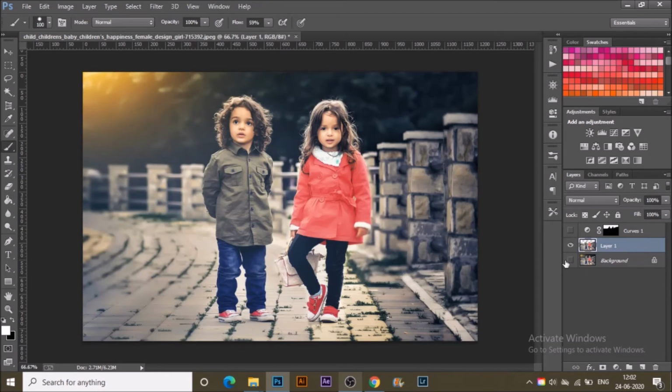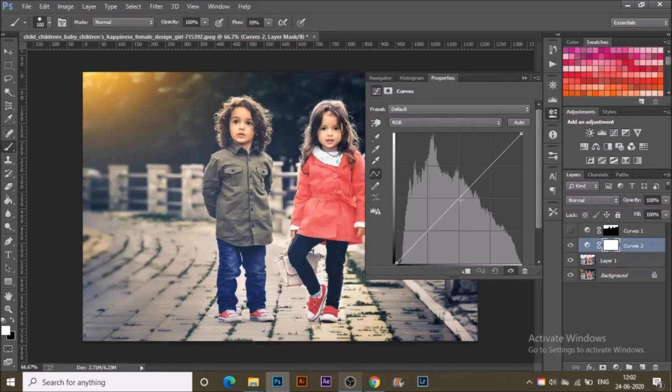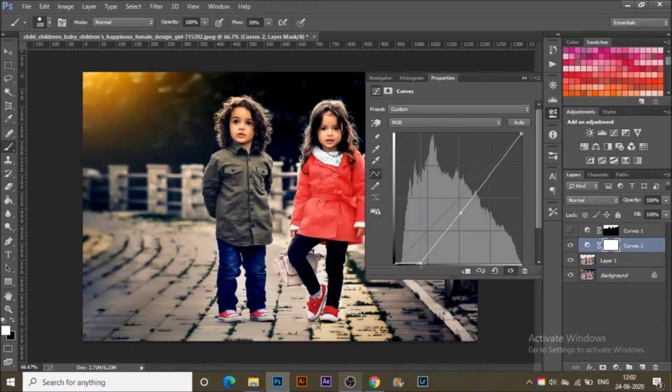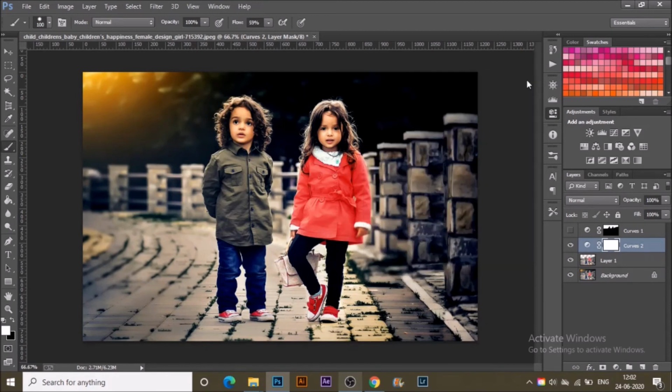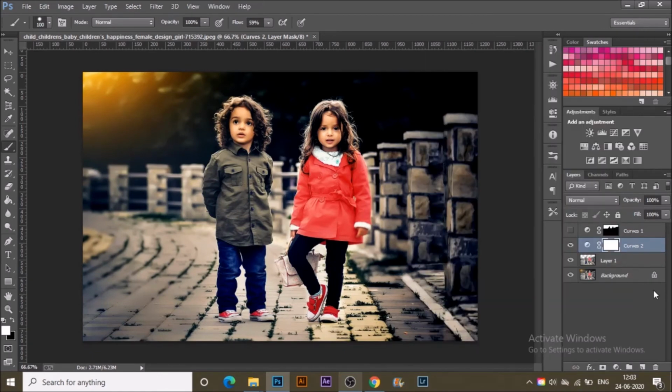Now I like this, you can see. I'm again editing this lower part with the curves, going slightly darker, lowering the whites, and in the midtones I'm going towards a gray tone like this. And I also want this effect to be shown only on Layer 1, not on the background. So I have to clip it inside Layer 1.